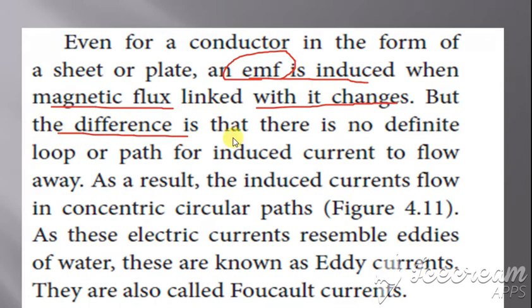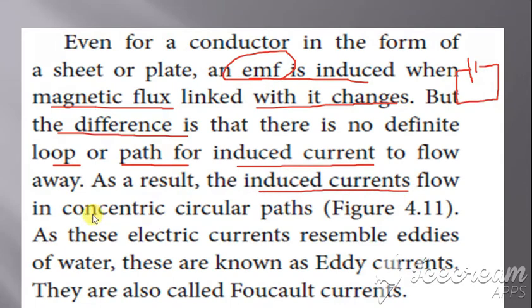But the difference is that there is no definite loop or path for the induced current. Generally we say current passes from positive to negative, but in the case of eddy current there is no definite path. As a result, this induced current flows in concentric circles.